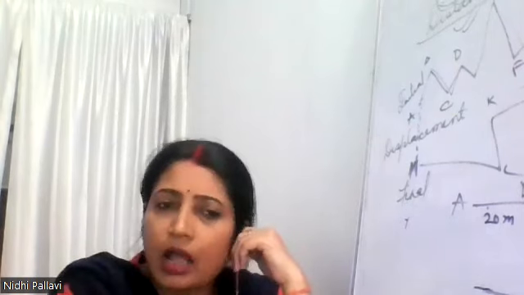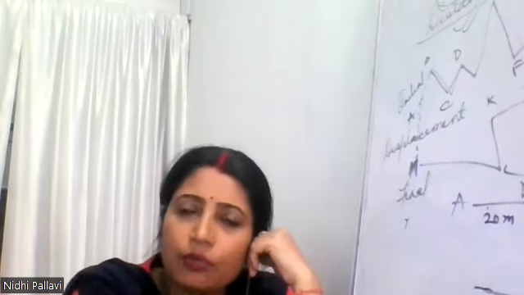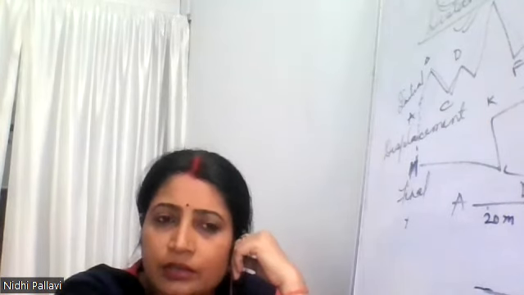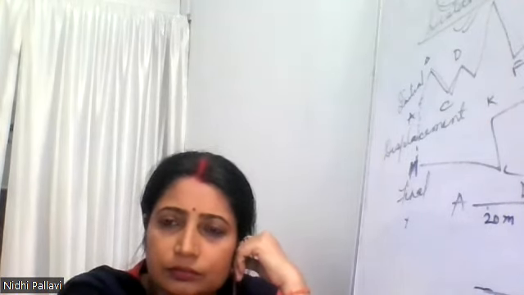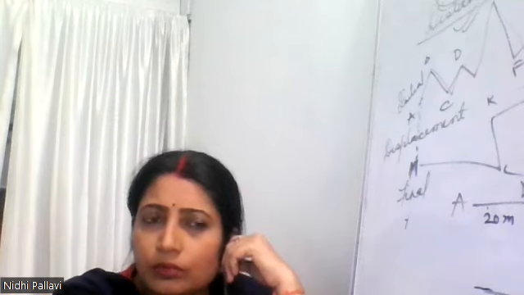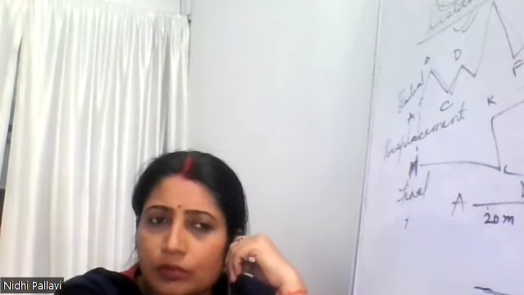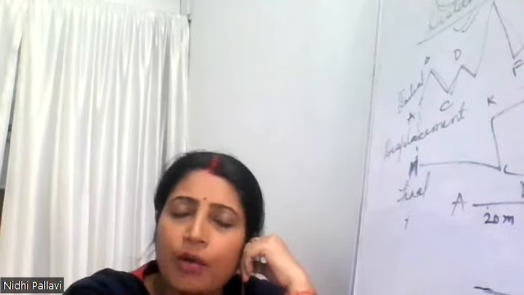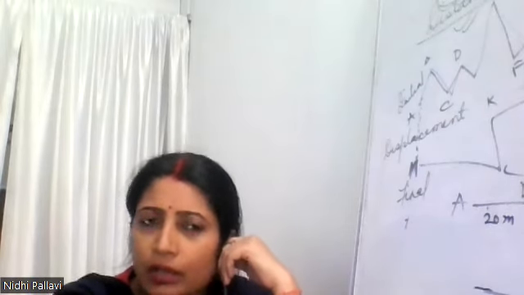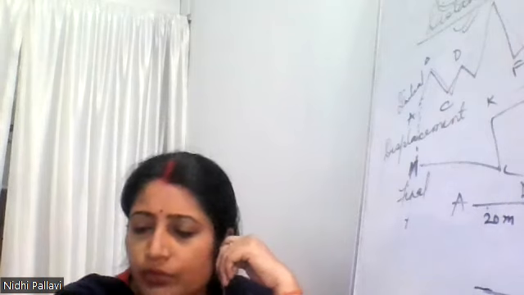What type of graph will you get when you plot it for uniform motion?